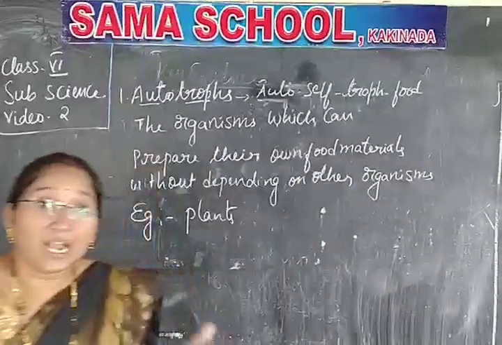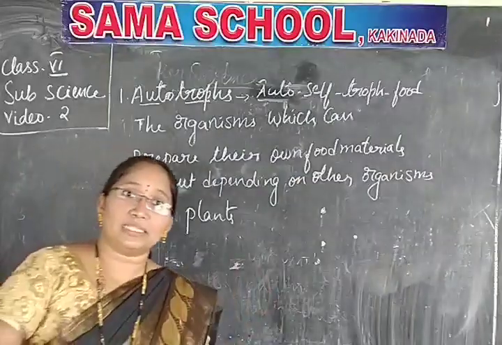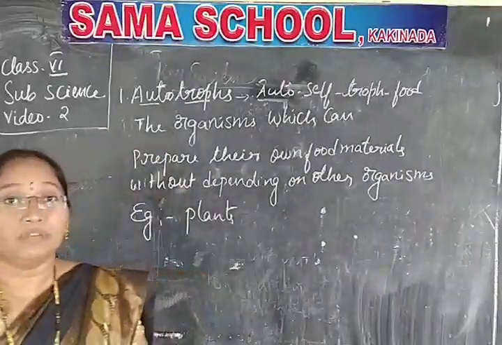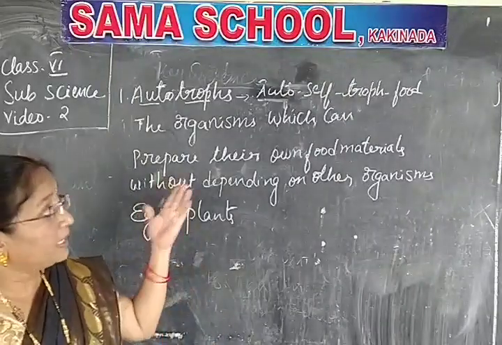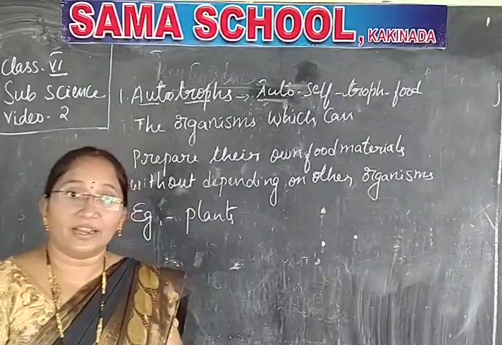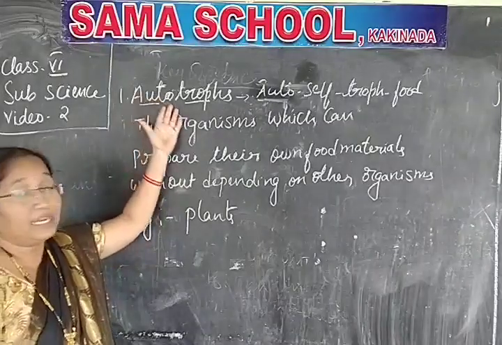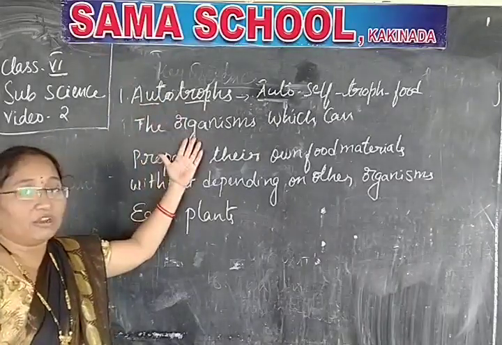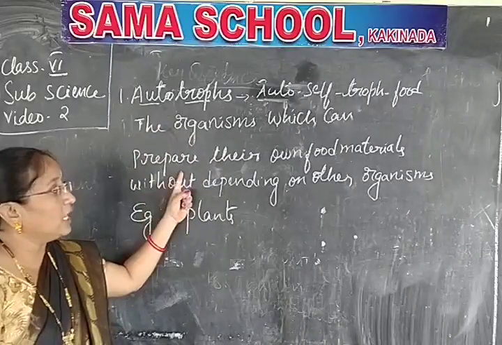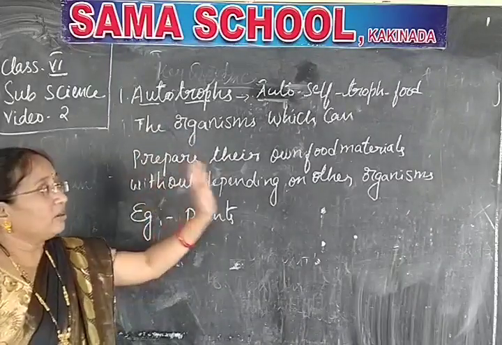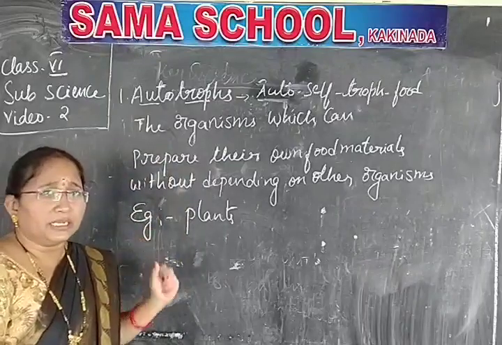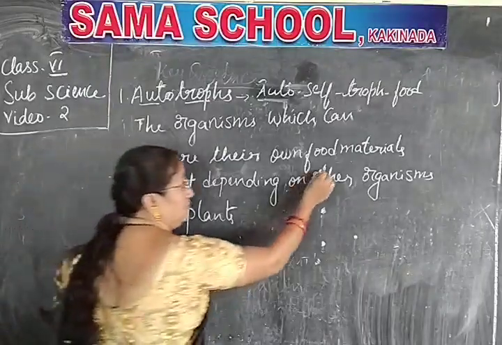So they are the organisms which involve themselves in preparing the food materials. By the word itself, you should understand that autotrophs are the organisms which can prepare their own food materials without depending on others. These are the key terms you must remember.